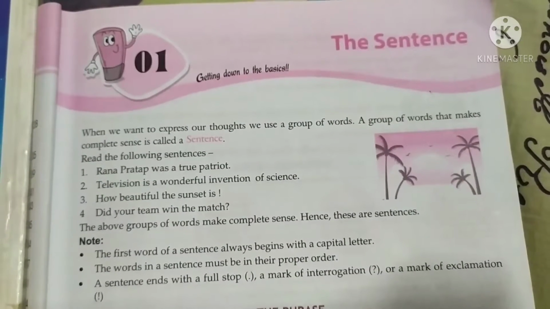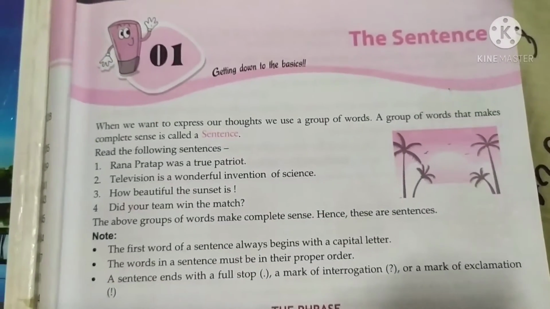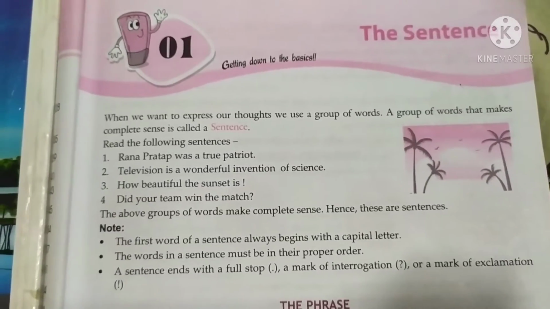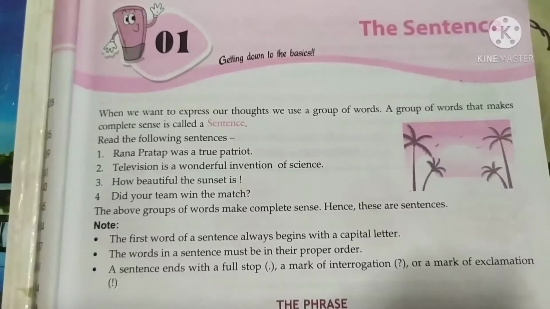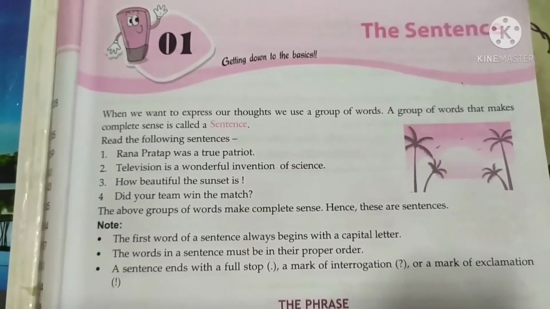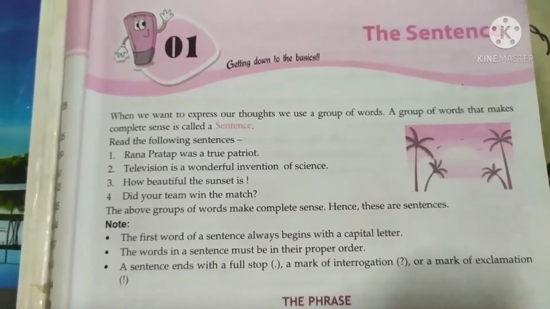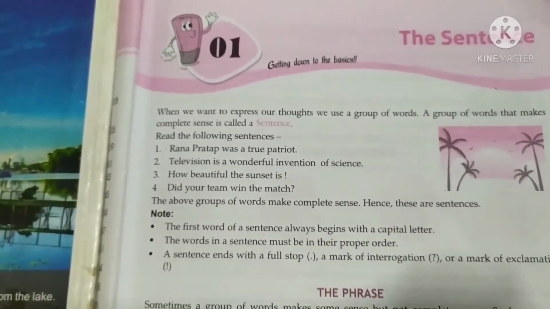Good morning. So today, students, we are going to learn the topic English grammar: the sentence and types of sentences. And then after that we will see the subject and predicate. First of all, I will tell you what a sentence is. We make use of sentences when we are speaking, reading and writing.